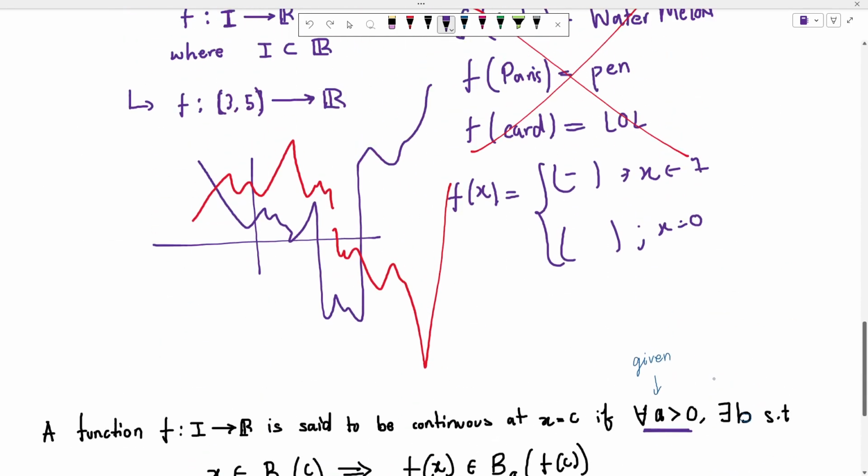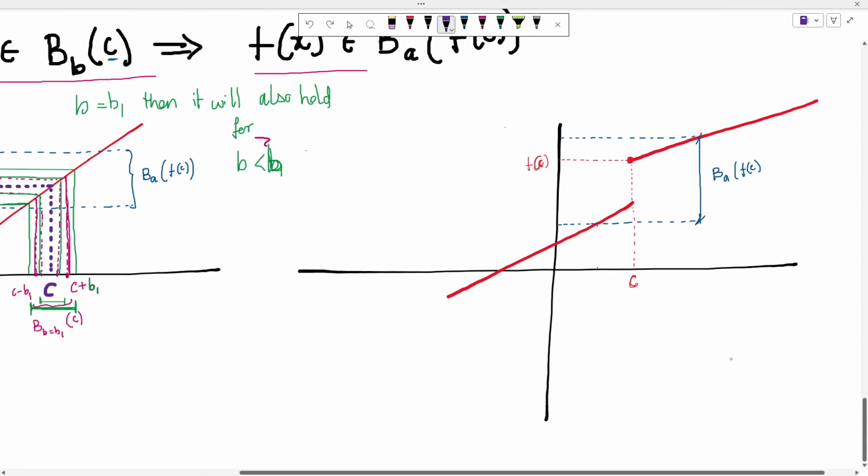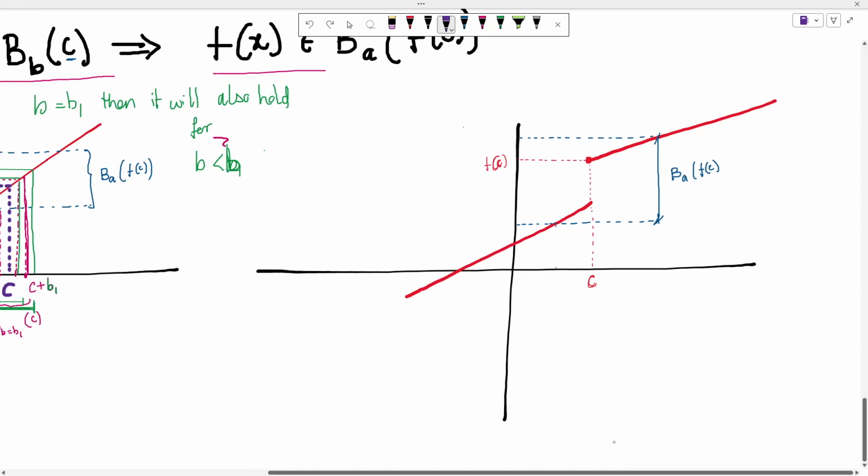Now let's look at this, because that point is important to show why discontinuous functions are indeed discontinuous according to this definition. Now let's consider this function, the A neighborhood. The A neighborhood that I have considered is this f of c plus A, and this is f of c minus A, right?